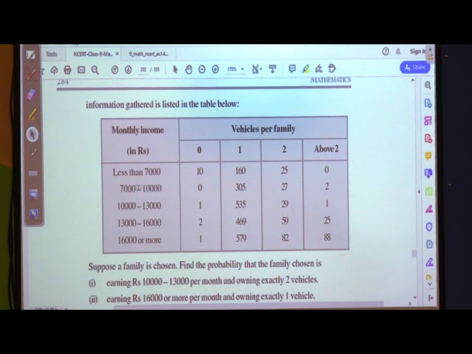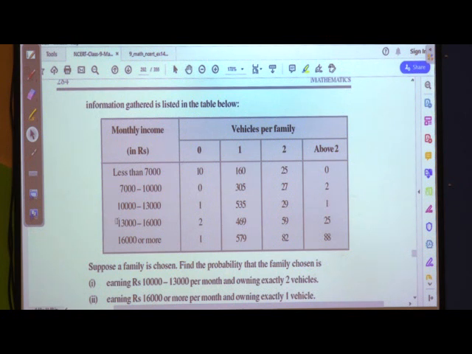Now, this 7,000 to 10,000 means it is less than 10,000. Do not forget that. We have studied this in detail previously, so now we are well versed with these things. Third row, income slab from 10,000 to less than 13,000: 0 vehicles, 1 family; 1 vehicle, 535 families; 2 vehicles, 29 families, and above 2 vehicles, 1 family.